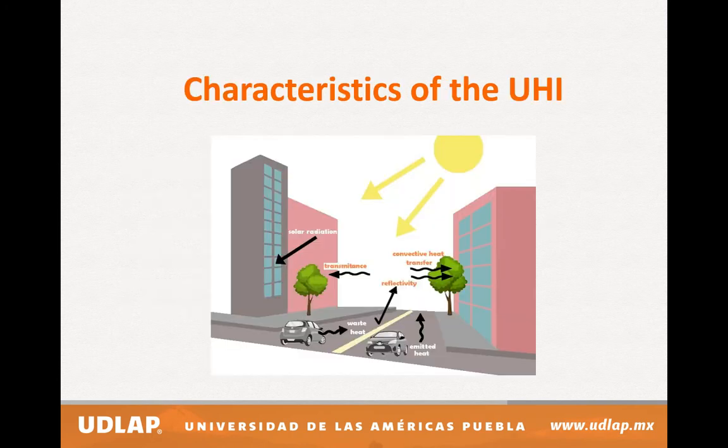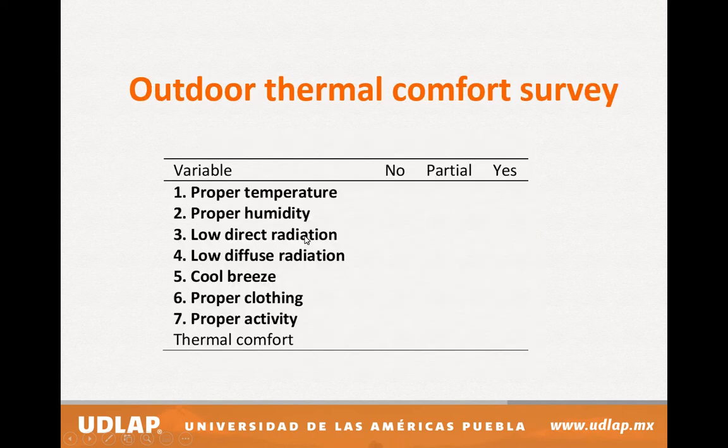In the case of the urban heat island, we have three main heat flows: the emitted heat, mainly from the surfaces, the waste heat from the motor traffic, and the direct solar radiation. This gives the urban heat effect, and this gives the thermal discomfort.